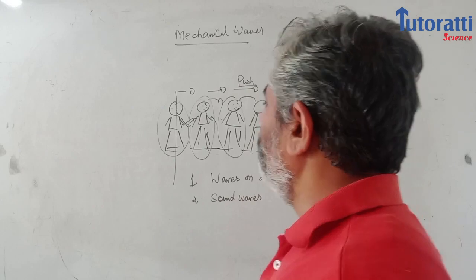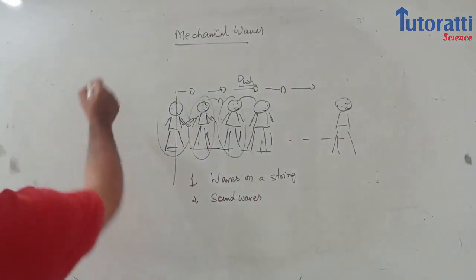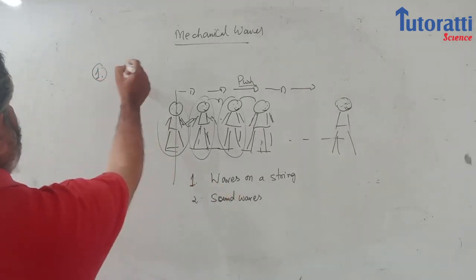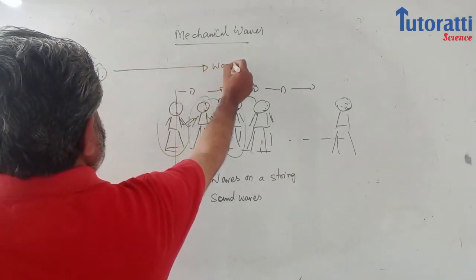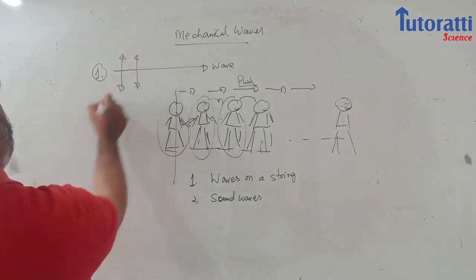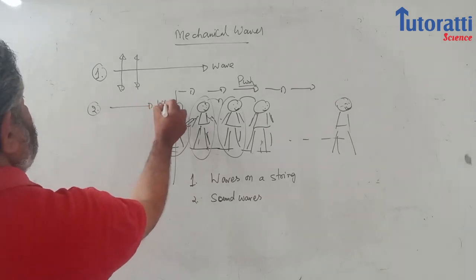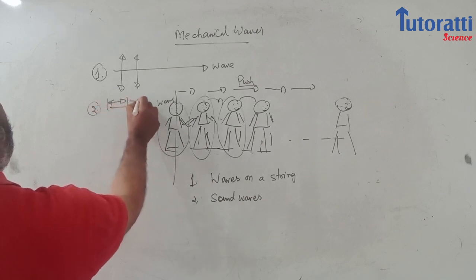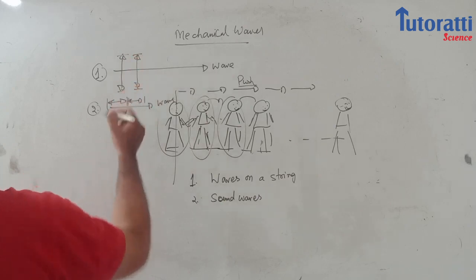Now, what is the basic difference between these two waves is what I need to consider. तो मैं आपको बताना चाहता हूँ, there are two kinds of waves. ये जो first kind of waves हैं, which I am calling waves on a string. So in this, suppose wave is traveling in this direction, then particles are oscillating like this. And second is, the wave is traveling in this direction, but the particles are moving like this. ये थोड़ा सा आपको confusing फिर से लगेगा, तो इसको let me define it.